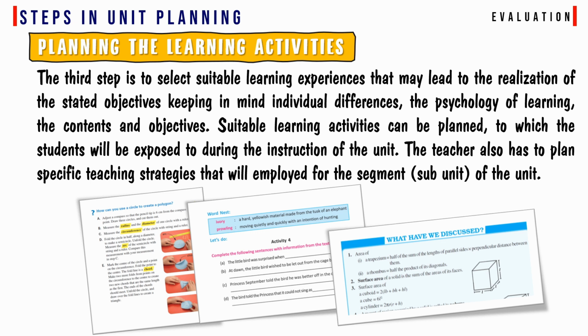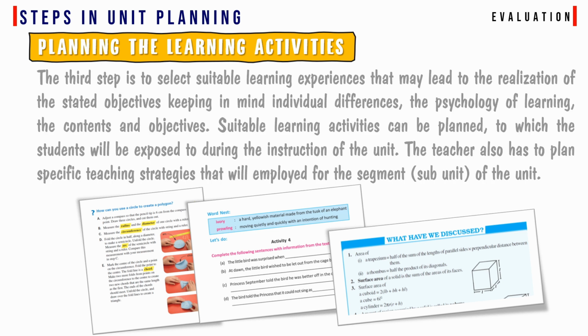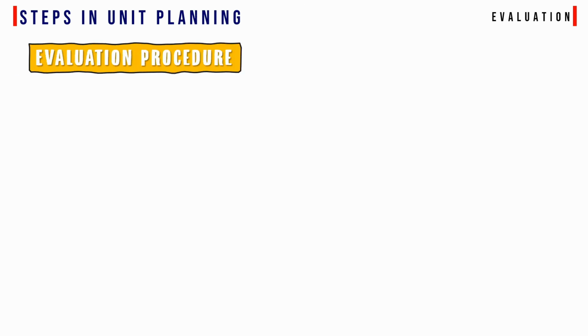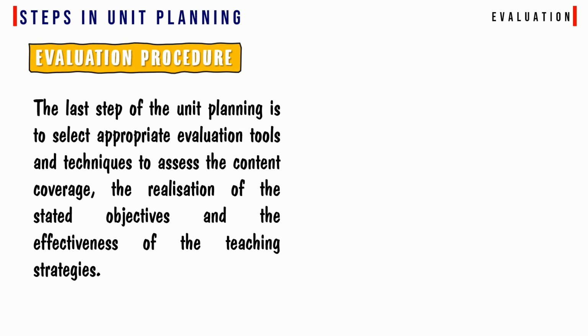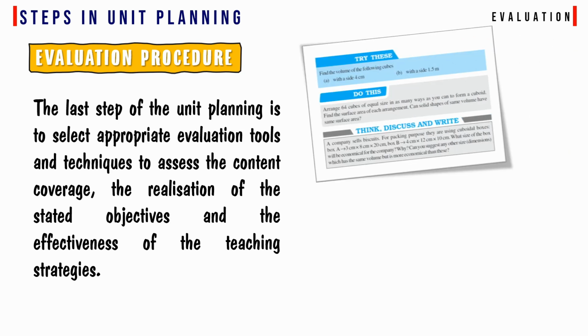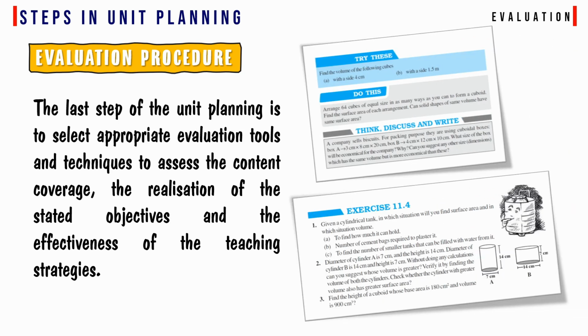The teacher also has to plan specific teaching strategies that will be employed for the segments of the unit. Evaluation procedure. The last step of unit planning is to select appropriate evaluation tools and techniques to assess the content coverage, the realization of the stated objectives, and the effectiveness of the teaching strategies.